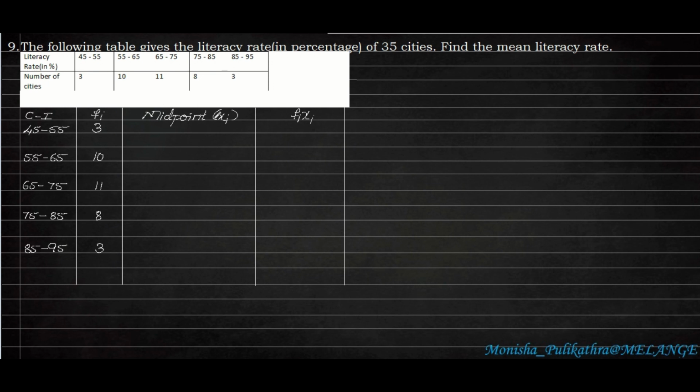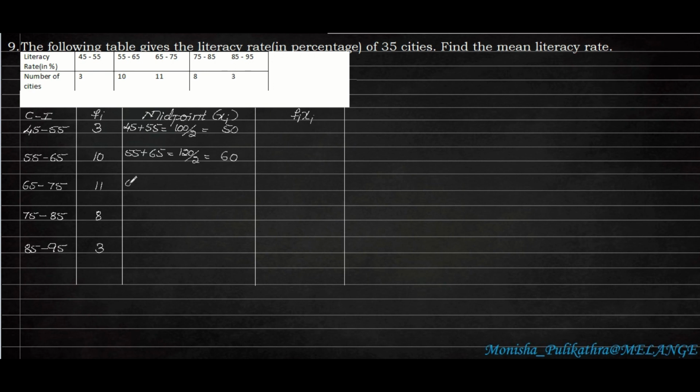Okay, first we need to find out the midpoint. For the midpoint, we need to add the upper limit and lower limit, then take the average by dividing by 2. So 45 plus 55 is equal to 100, 100 divided by 2 is 50. Next, 55 plus 65 is 120, divided by 2 is 60.